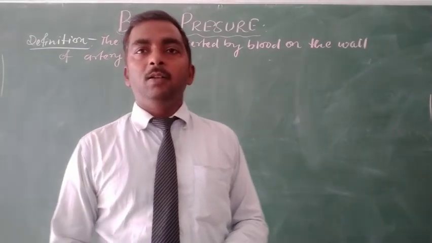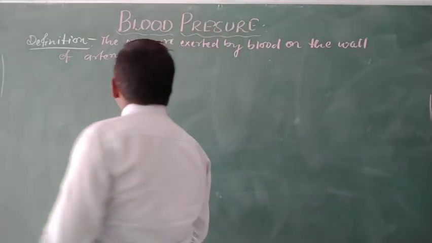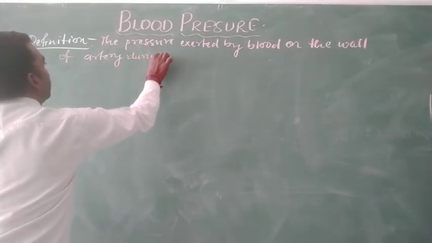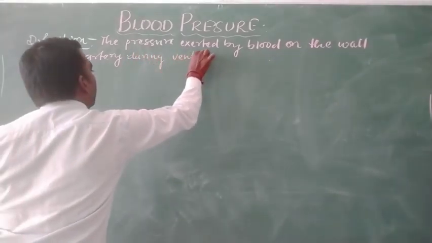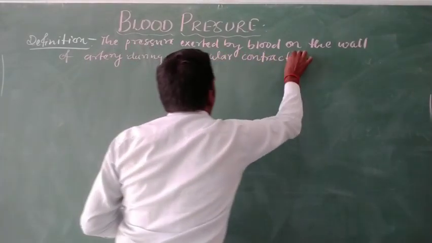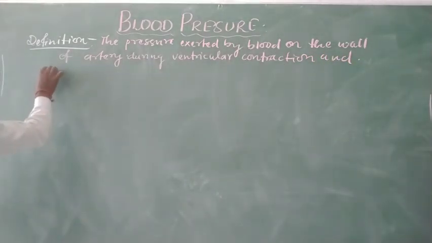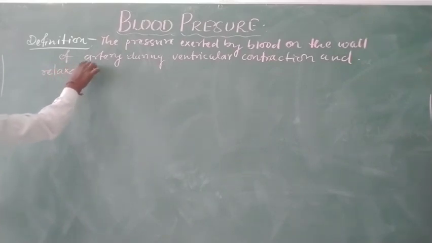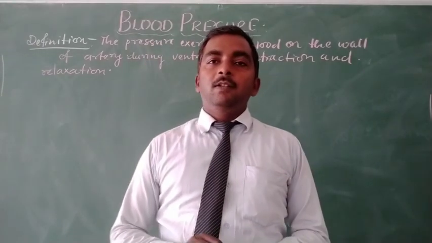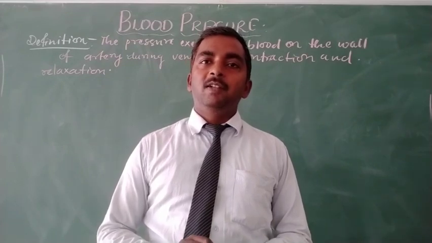The pressure exerted on the wall of artery by the blood during ventricular contraction and relaxation. So during ventricular contraction and relaxation, the pressure exerted on the wall of blood vessels by our blood is called the blood pressure.